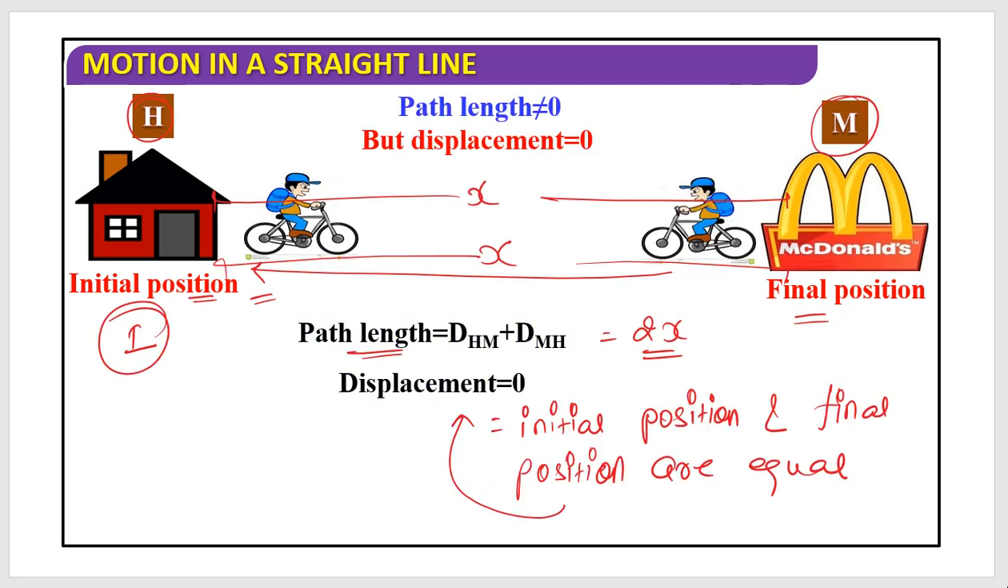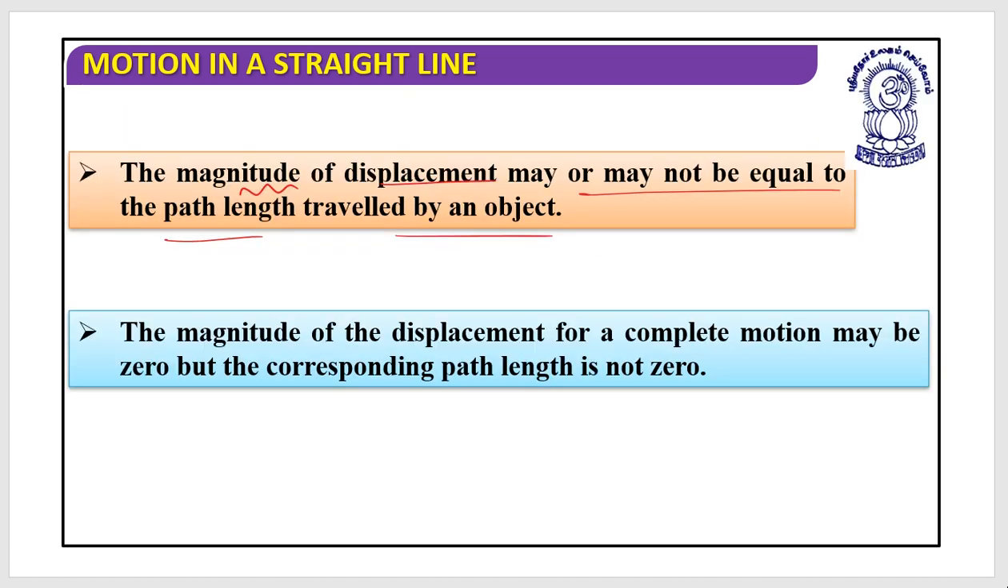In this situation, you were initially at home, went to the McDonald's, and came back home. While coming back home, your initial position and final position are equal, and when they are equal, displacement is 0. But if I am talking about the distance, or I should say path length, then it is 2x. So the magnitude of displacement may or may not be equal to the path length traveled by an object. In the first case it was equal, in the second case it was not.